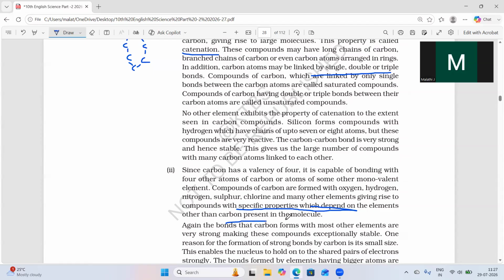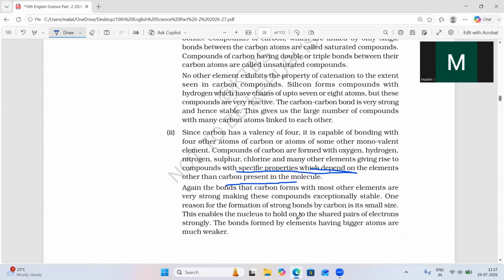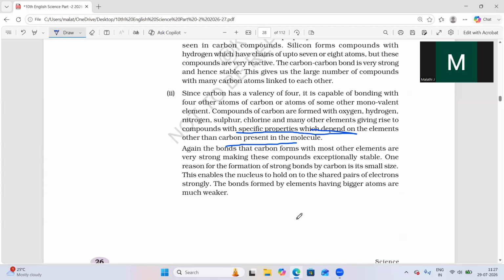On the other hand, the carbon is present in the molecule. The bonds that carbon forms with most other elements are very strong, making these compounds stable. One reason is the formation of strong bonds by carbon. It is small in size.